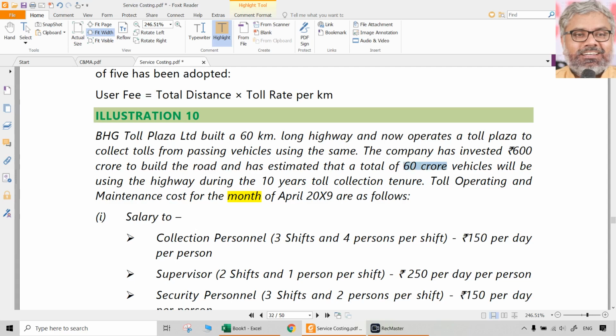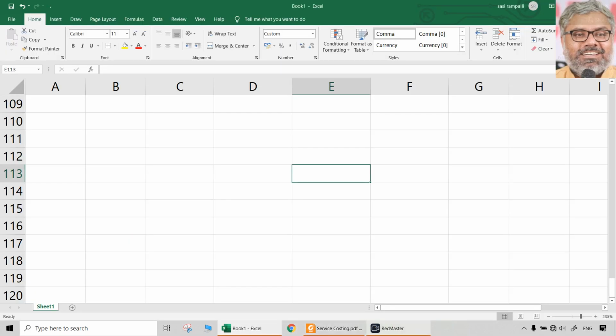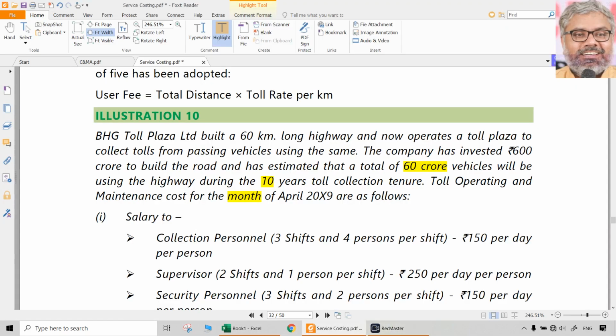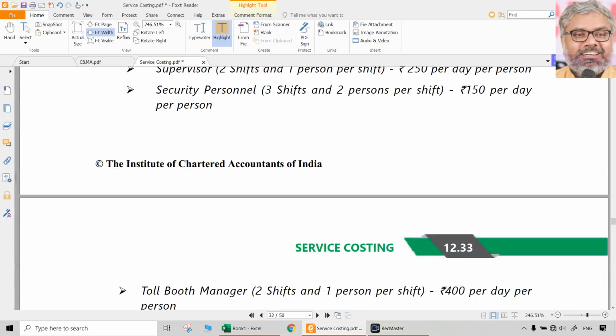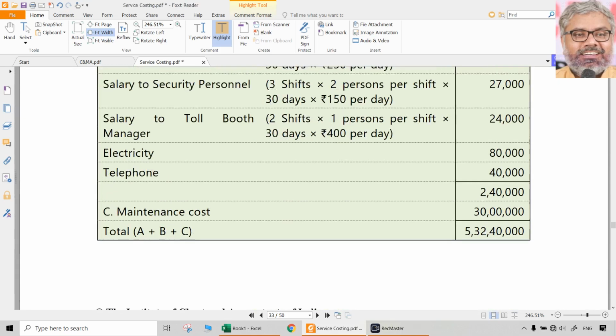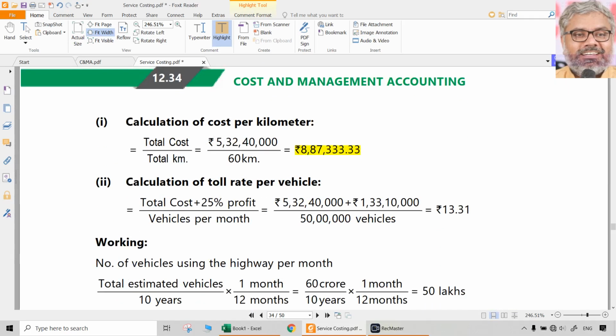Total 60 crore vehicles will be used during the 10 years. In a 10 years period, 60 crores means each year 6 crores. If each year 6 crores means each month 50 lakhs, because we are taking the costs per month. So 50 lakhs vehicles, that means toll per vehicle should be 13.31 rupees. That's all.